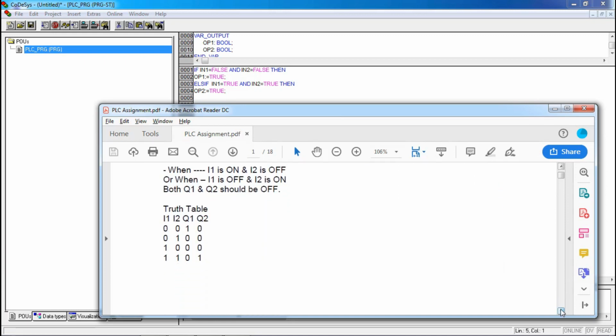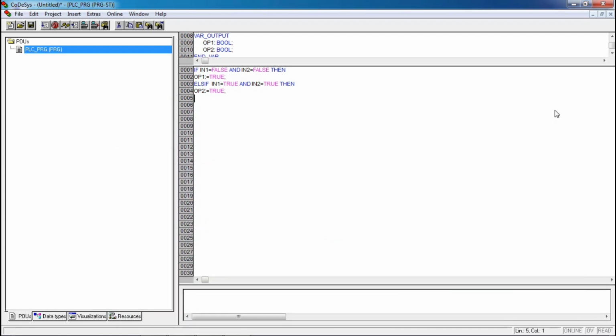Look at the truth table. If both inputs are false, my output 1 is true. If both inputs are true, my output 2 is true. Else, in the else condition, we will keep both outputs false. Okay, my OP1 will be false.